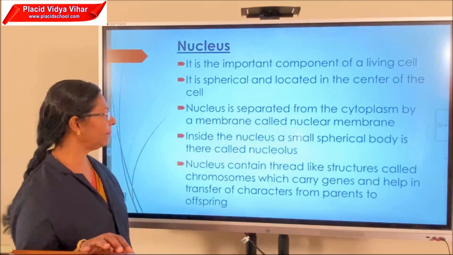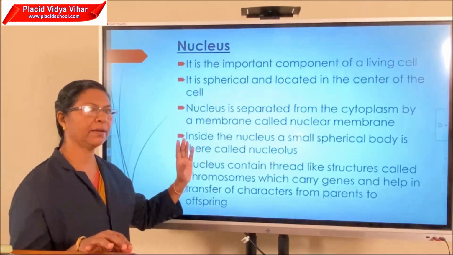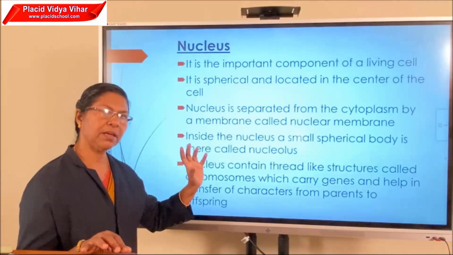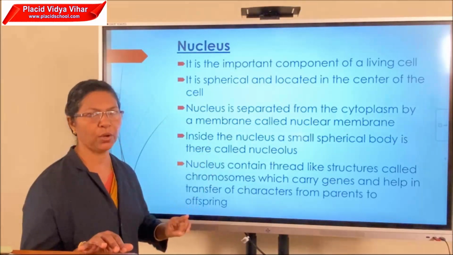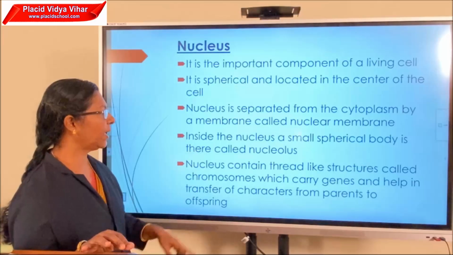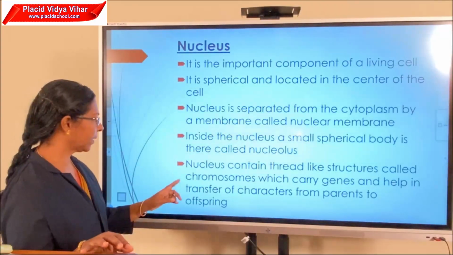So inside the nucleus, a small spherical body is there called nucleolus, and there is a mistake I made in the diagram. I told it is nucleolus, that is not nucleolus. So inside the nucleus, a small spherical body is there that is known as nucleolus.